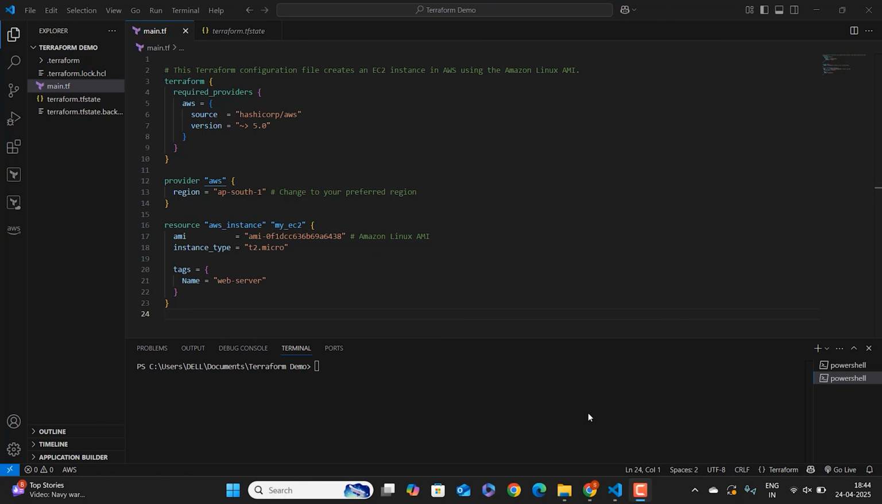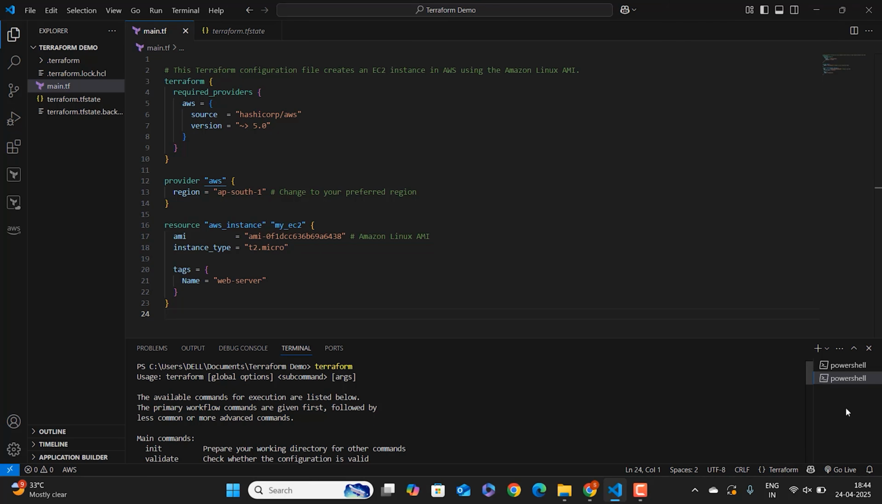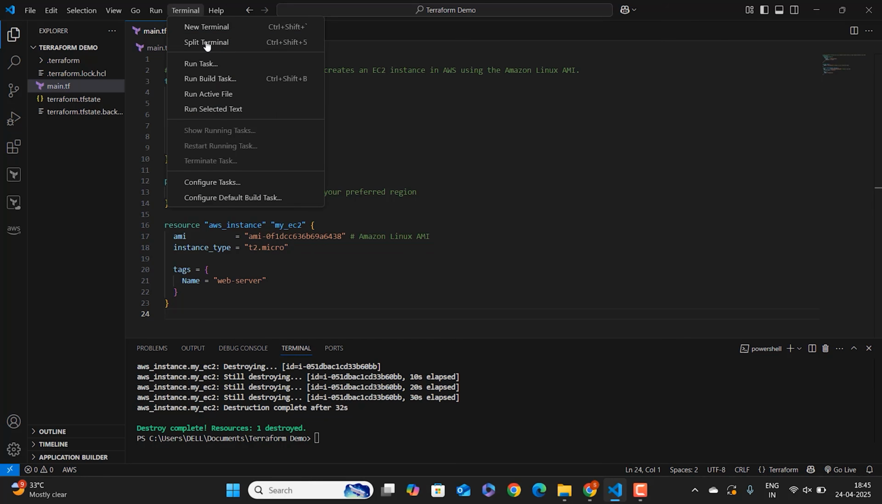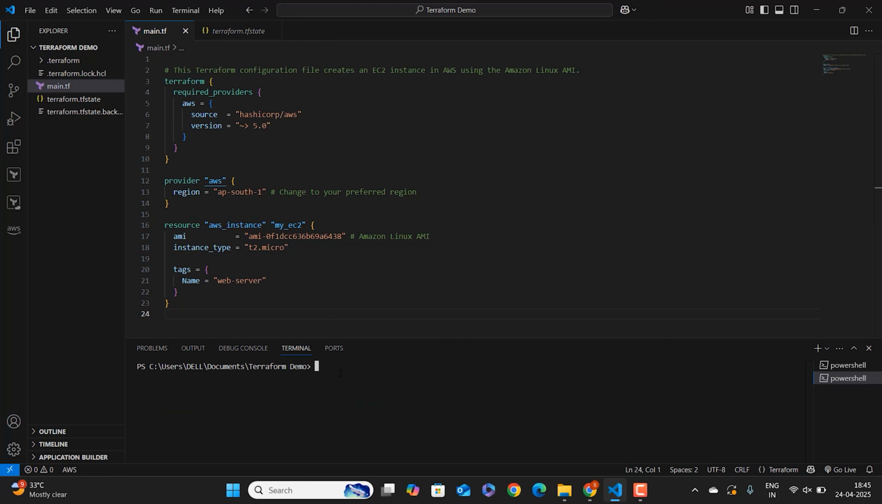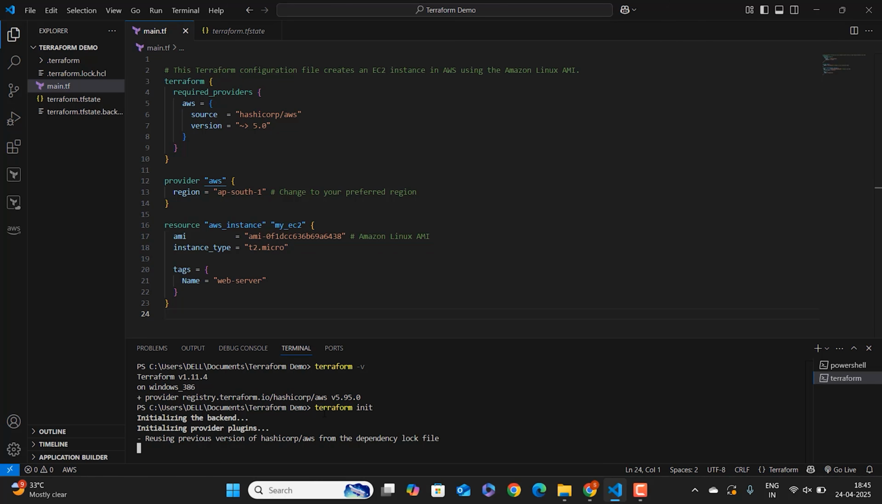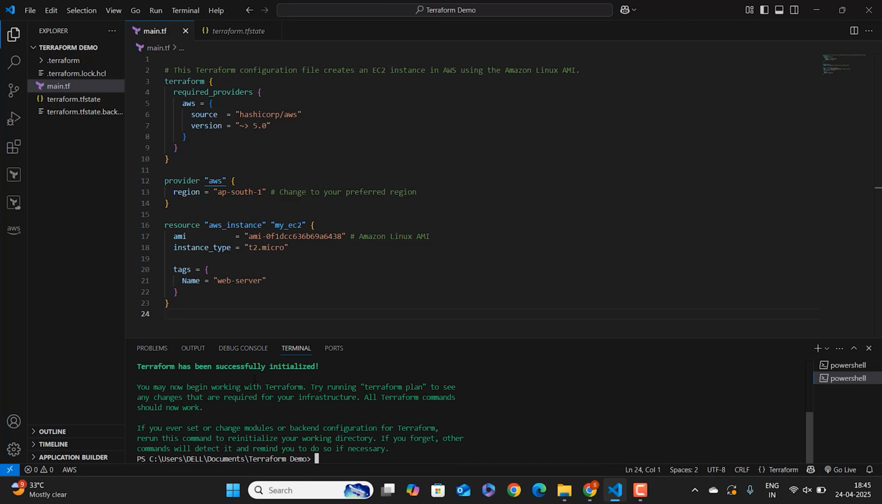Now let's see these commands in execution. So let's start with initializing the file with terraform init and see what it does. It is initializing the backend and providing the plugins as well. And here it is. Terraform has been successfully initialized. Now our next command is terraform plan.